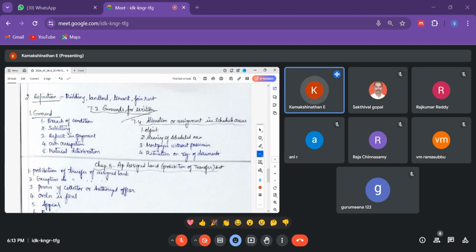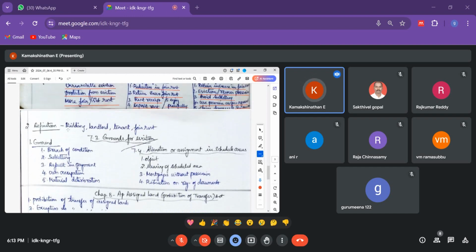Okay, now let's get into the definitions. The definitions are given as sections. Section 2 of 3 under the Rental Act. What is meant by building? Building means any house or hut or any part of a house for residential or non-residential purposes. It can be gardens, ground, garages, or part of a house. It can be a room, a hotel, a boarding house. Whatever it is, it is called a building.